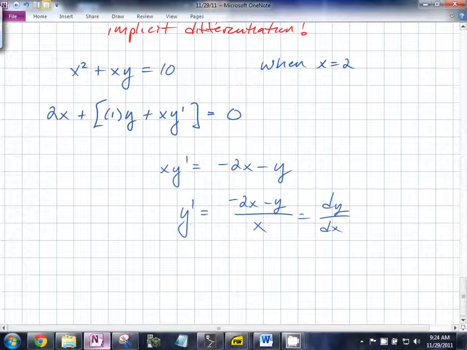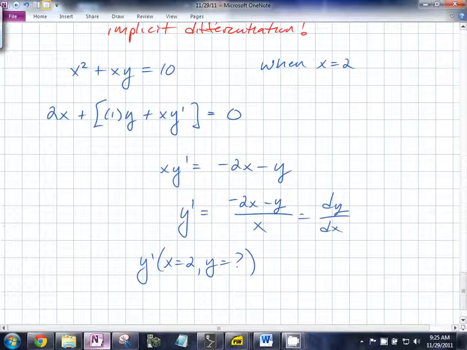we need to know what y prime is when x is equal to 2, but to do that we also need to know what y equals, right? Yeah. To do that, I understand if you just say it over and over again, it doesn't help my cause, and that's why I told you originally to... Do you understand now?